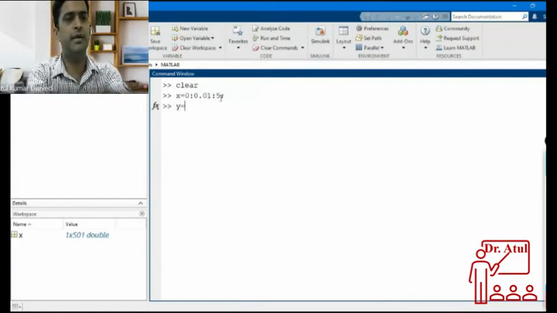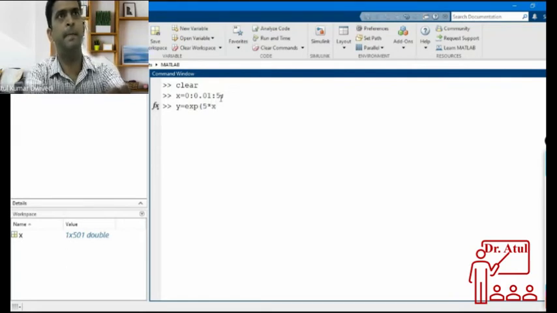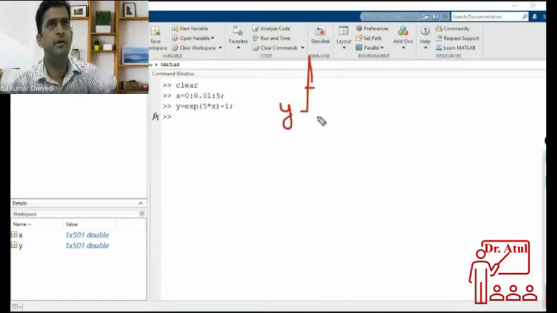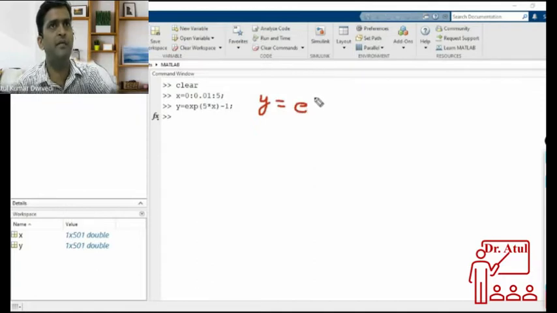And y is equal to exp of 5x minus 1. What does it mean? This means y is equal to e to the power 5x minus 1.